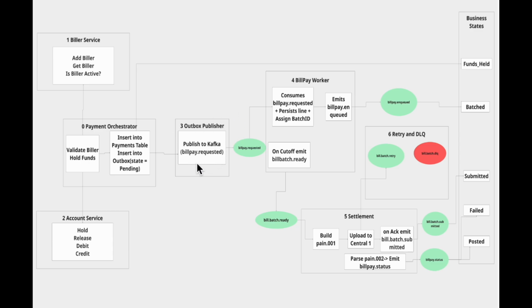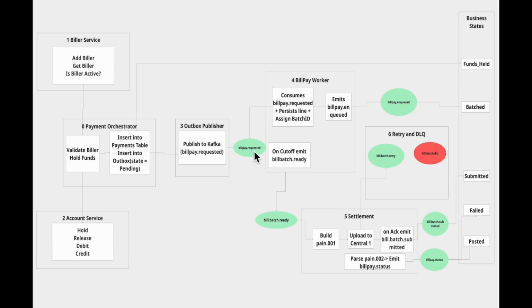The Outbox publisher is like a night shift worker. It polls the Outbox table, picks up all the pending entries, and publishes an event called BillPay.requested for every entry in Kafka. Then marks the Outbox row as published.